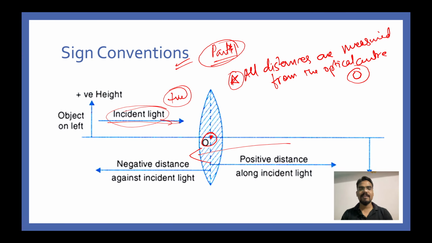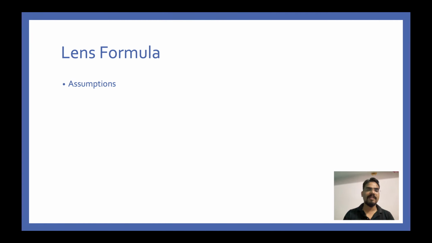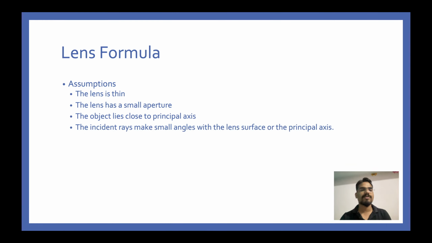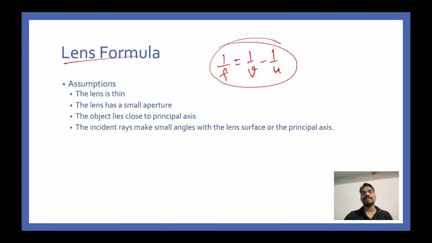Cool. Nice. Let's move on to certain assumptions that we have used while deriving the lens formula. The lens formula is 1/f = 1/v - 1/u. So there is a slight change between the mirror formula and the lens formula. In the mirror formula, you had 1/v + 1/u. In the lens formula, you have this minor change: 1/v - 1/u. Now the assumptions are that the lens is very thin. The lens has a very small aperture. The lens is not that big, and the object lies close to the principal axis. And finally, the incident rays make small angles with the lens surface or the principal axis.